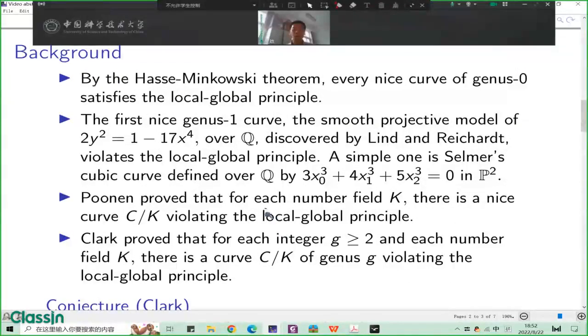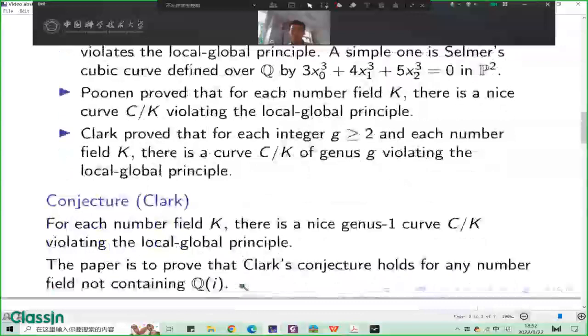Poonen proved that for each number field K, there is a nice curve defined over this field violating the local-global principle. Clark proved that for each integer g greater than or equal to 2, and each number field K, there is a curve C over K of genus g violating the local-global principle.